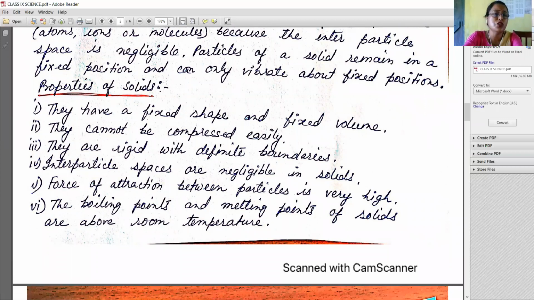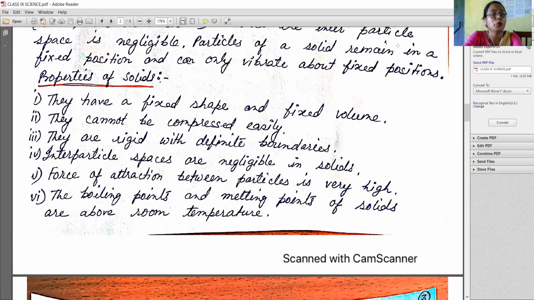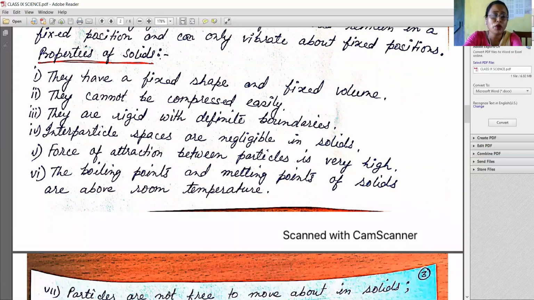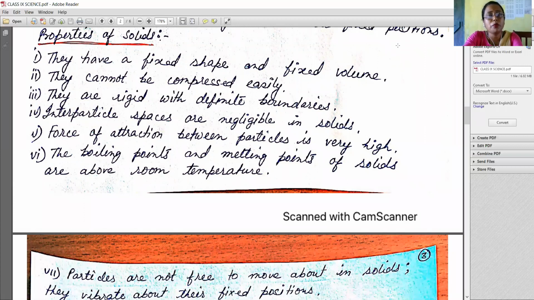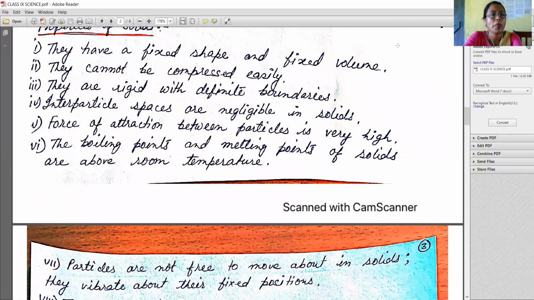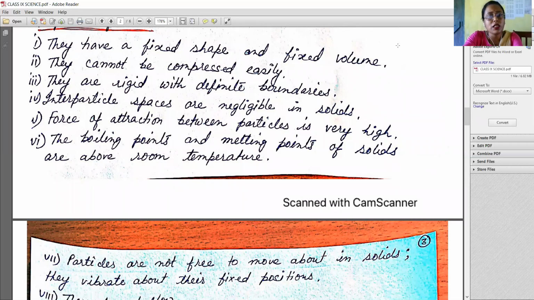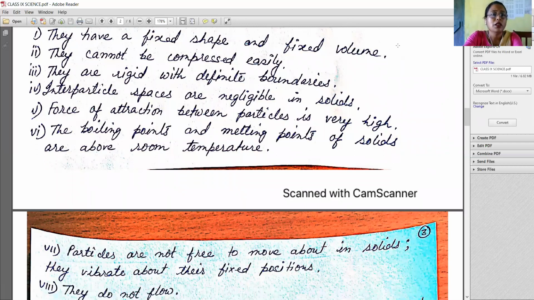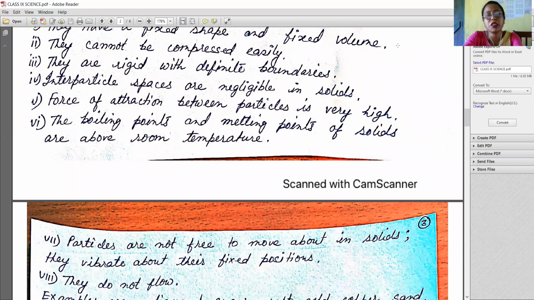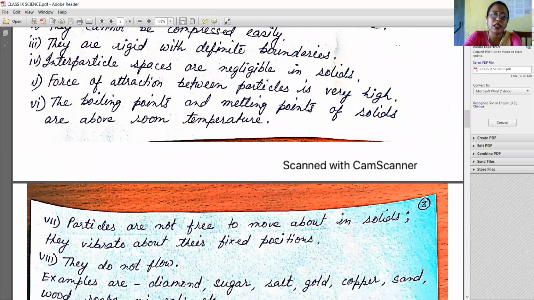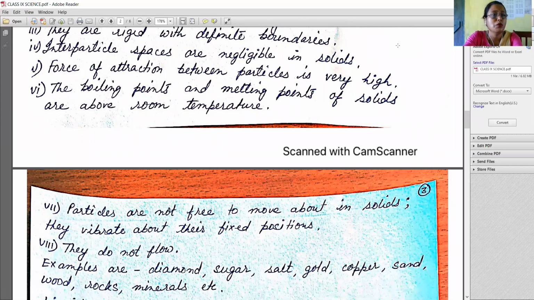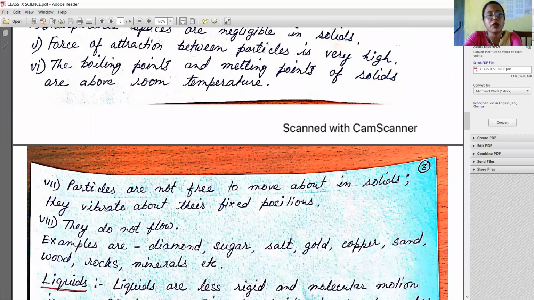Now, dear students, we'll see about the properties of solids. Number 1 point, solids have a fixed shape and a fixed volume. Number 2 point, they cannot be compressed easily. Number 3, they are rigid with definite boundaries. Number 4, interparticle space is negligible in solids. Number 5, force of attraction between particles is very high.